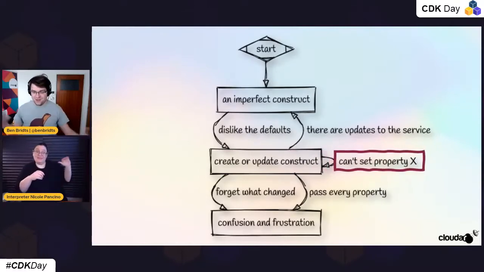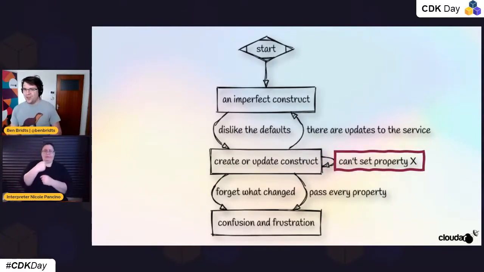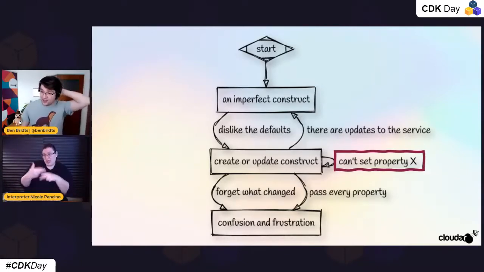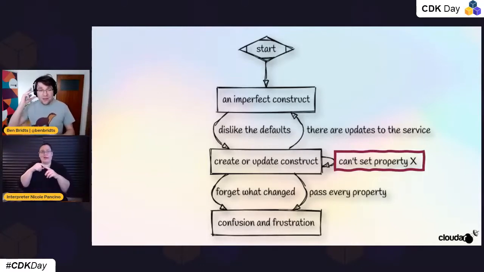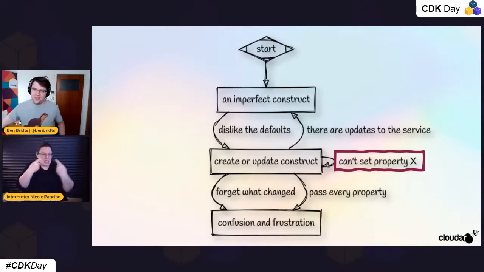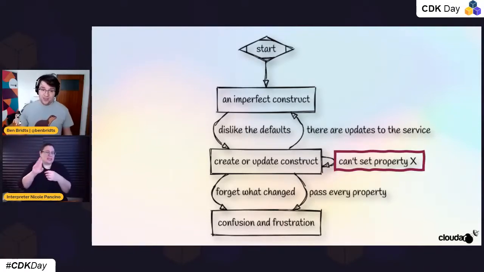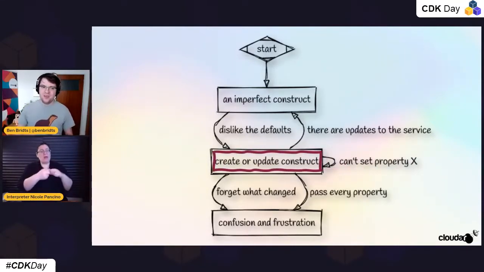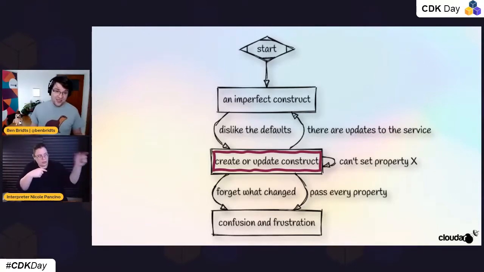Until you get feedback or you start using it more, and there will always be some place where, oh, I actually want to change the name here, otherwise I get a circular dependency, or we have this one weird edge case where encryption doesn't work, so we need to disable it, and you need to add extra properties to that. That's not a problem. You update the construct, you have people update their dependencies. If you're lucky, this happens never or only once. If you're unlucky, you can just keep repeating that cycle until you have every property in there.